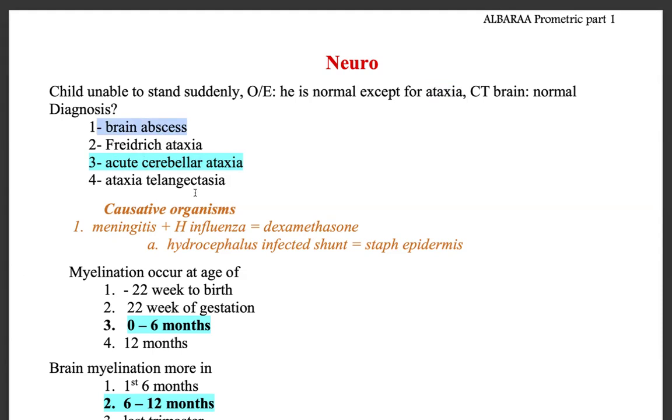In ataxia telangiectasia, the child will have telangiectasia everywhere and repeated infections. So most probably this is acute cerebellar ataxia. So when we choose the answer, we should also search for negation. Why is this not an option? Why is this not an option?